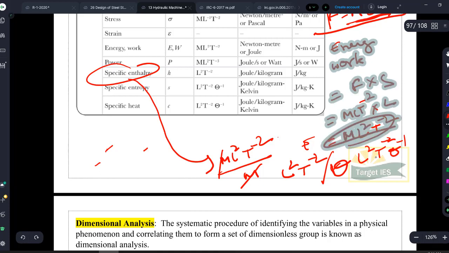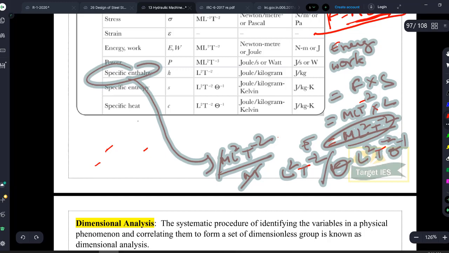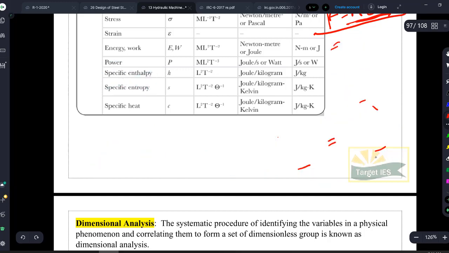In civil engineering we won't use any of these terms, so no need to worry. If you are from mechanical engineering you can correlate, or you already know better than me. Okay, so no need to worry much about this.